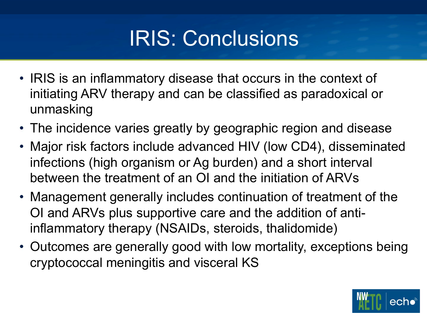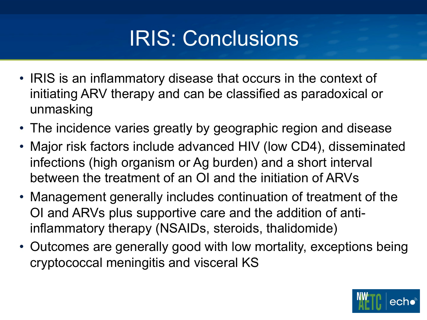Major risk factors include advanced HIV, a low CD4 count, disseminated infections marked by a high organism or antigen burden, and a short interval between the treatment of the OI and the start of antiretroviral therapy. Management generally includes continuing treatment of the OI and antiretroviral therapy, plus supportive care and the addition of anti-inflammatory therapy that can include nonsteroidal drugs, steroids, or thalidomide based on the severity of the syndrome.